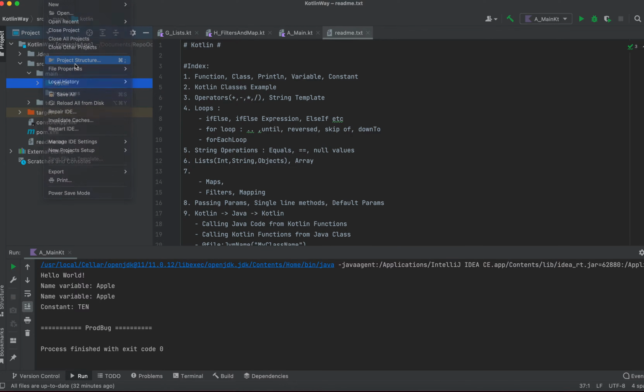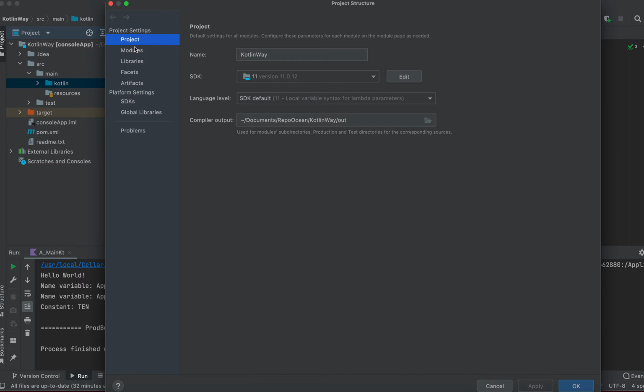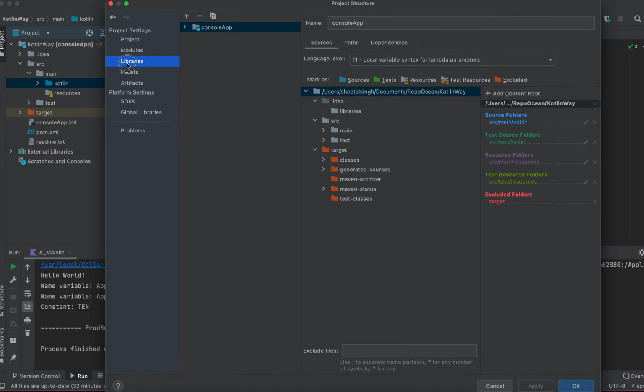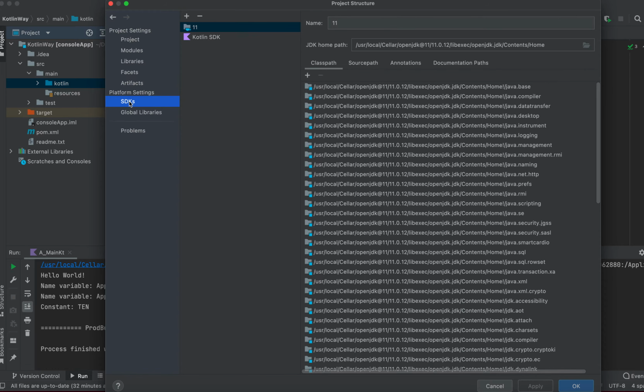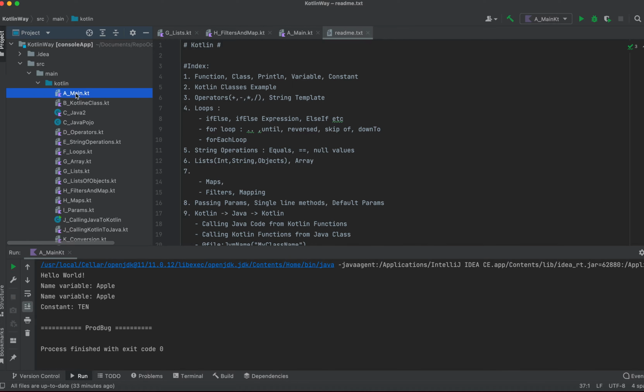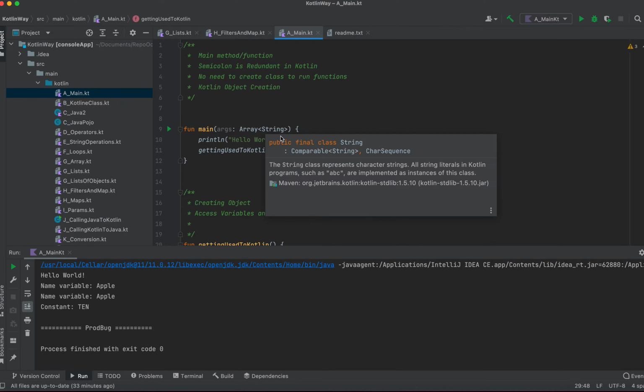In the project structure, you can see this is the project. I'm using Kotlin SDK 11 as of now, but 8 is also fine, no problem. These are the modules, nothing special here. And for the SDK, you can see 11 is selected here. You can select any of them. So this is about the settings, and let's jump to the first very simple code.